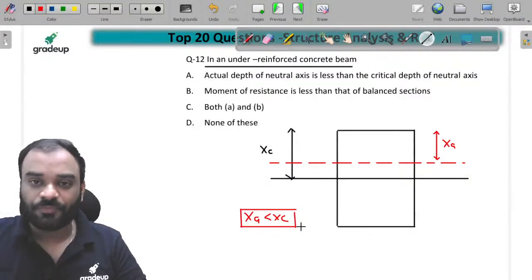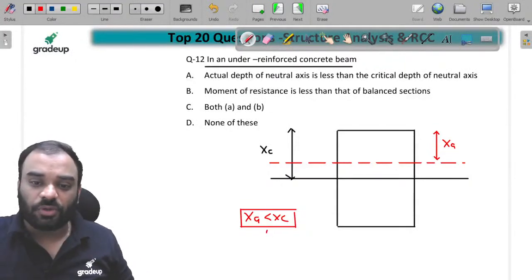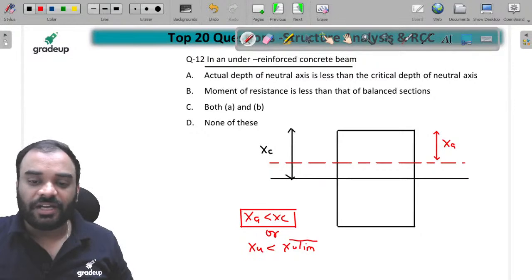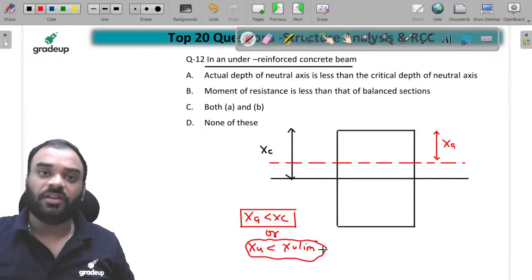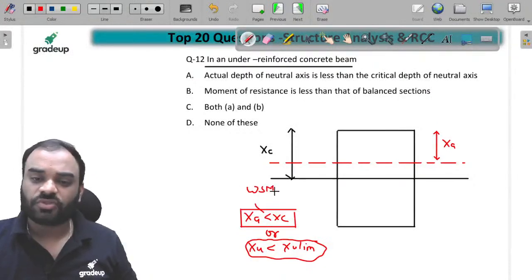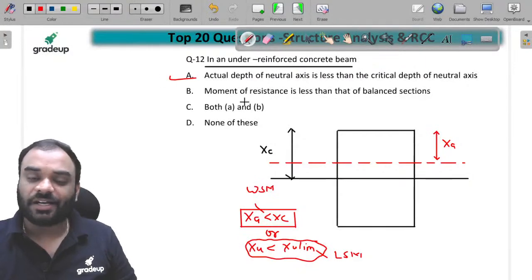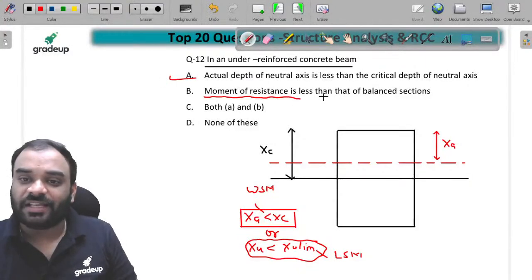What kind of failure, children? Ductile failure. You can write this one also, or you can write in this way also guys, which is Xu is less than Xu limiting. Generally we write this term in this way in LSM method, and it is written in this way in WSM. So you can write in any one of them, no problem. So A is the correct one, and the MR value is less than the balance section.